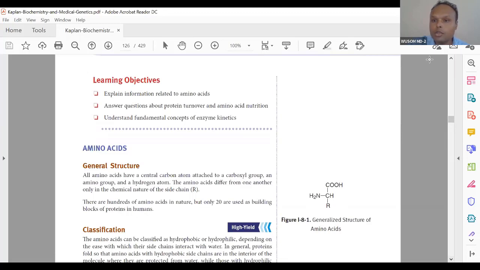What is the mnemonic? Can you tell me the mnemonic I told you to remember about essential amino acids? ABB. What is A? Aromatic, except tyrosine. Very good. And B for? Basic amino acids. All basic amino acids. And then the other B for? Branched-chain amino acids. All branched-chain.